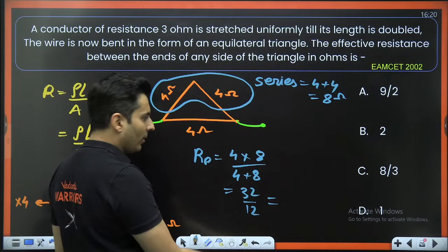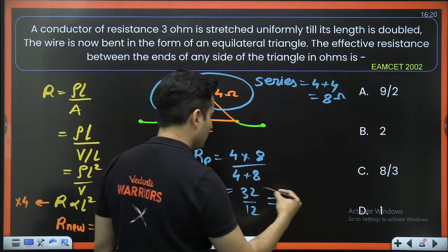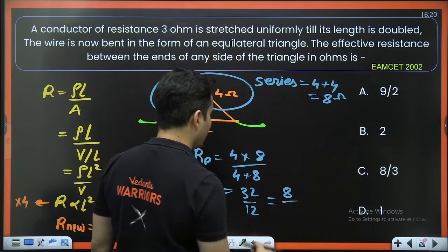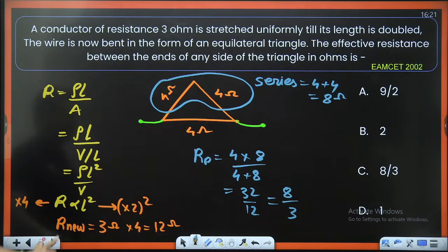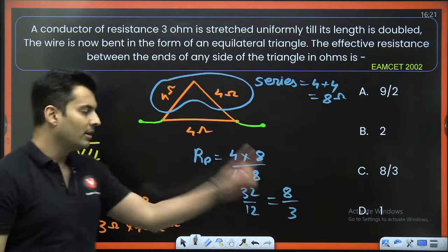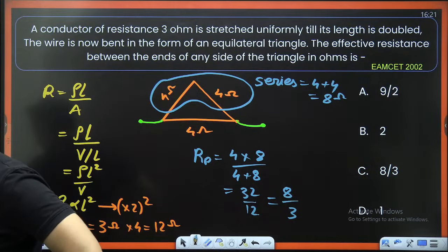Divided by 4, this will be nothing but 8 by 3. Yes, option C is the correct answer. Awesome.